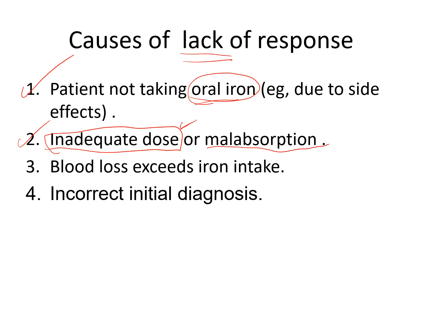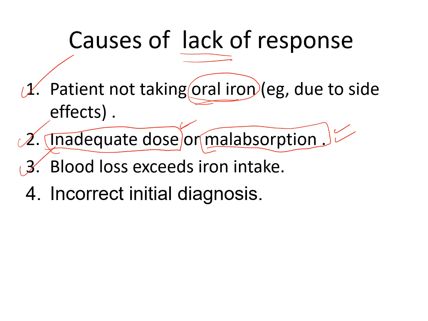And consider malabsorption, like in celiac disease, hidden or asymptomatic celiac disease, or chronic gastritis, or concurrent therapy with antacid or others. Keep in mind, if you're giving oral iron, give it separated from food, either 1 hour before food or 4 hours after food.